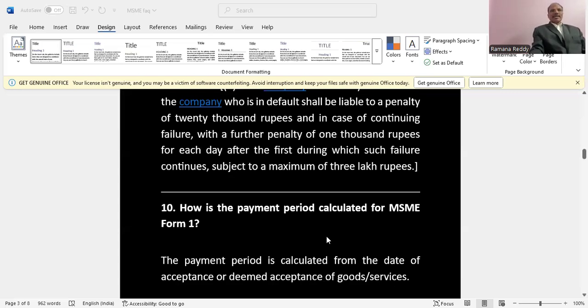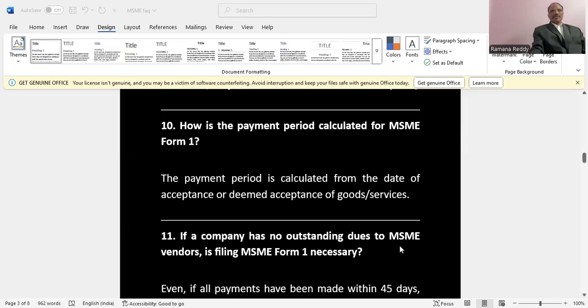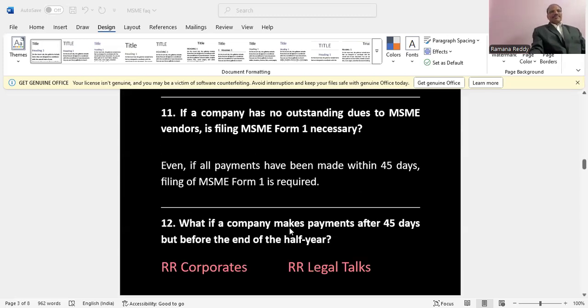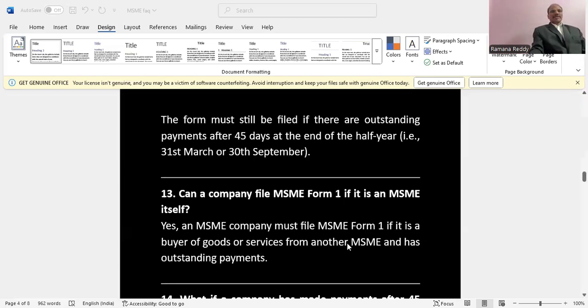How is the payment period calculated for MSME Form 1? The payment period is calculated from the date of acceptance or deemed acceptance of goods or services. If a company has no outstanding dues to an MSME vendor, is filing MSME Form 1 necessary? Even if all payments are done, as per the V3 version, the details of payments paid also need to be given in the Excel sheet, which needs to be uploaded to the form. What if a company makes payments after 45 days but before the end of the half year? Yes, still in the V3 version it is required to file.